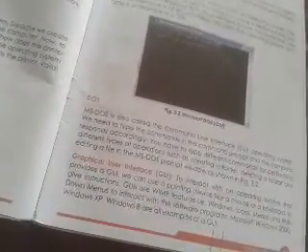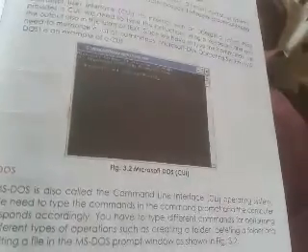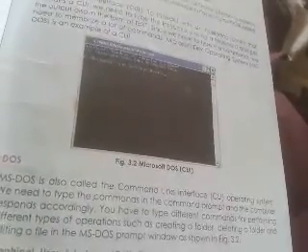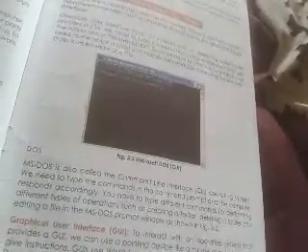In this operating system you need to type the commands, so you have to open the command prompt. This type of window you have to open on your computer. First you click on the start button and type command prompt, then this window will open. In this window you have to type lots of commands. If you want to create a file you need to type the create command.